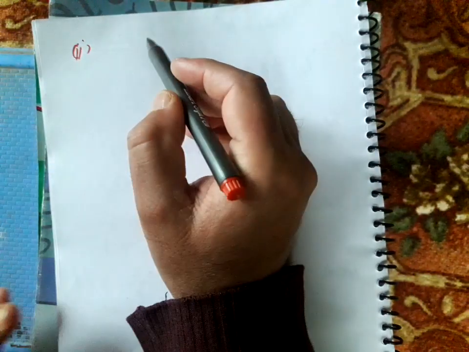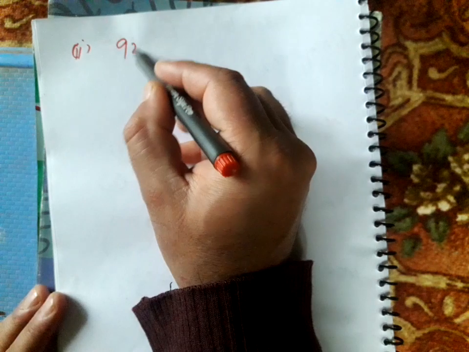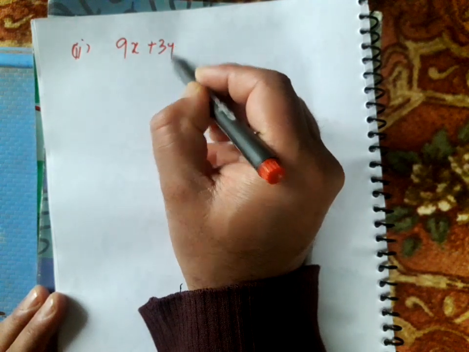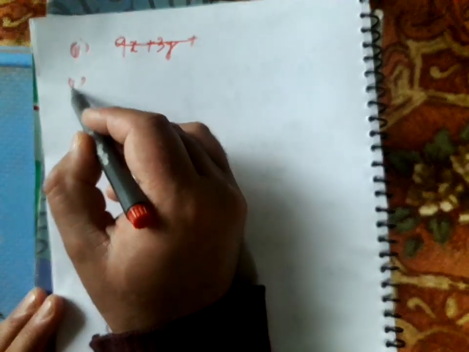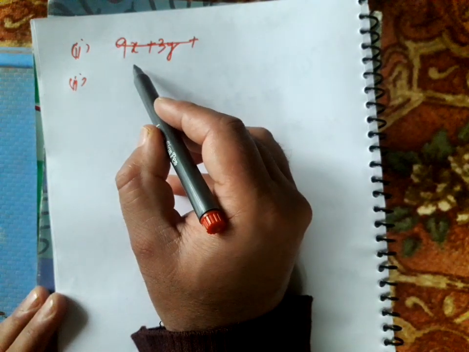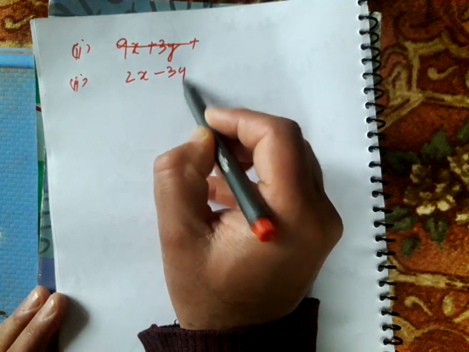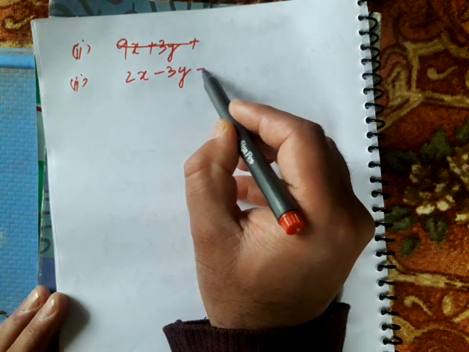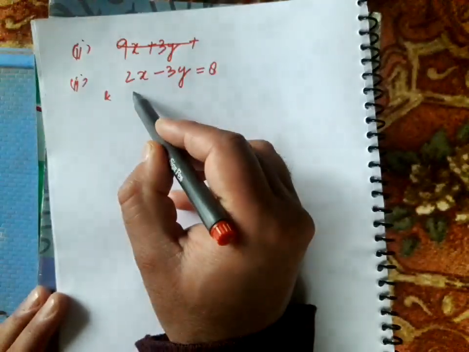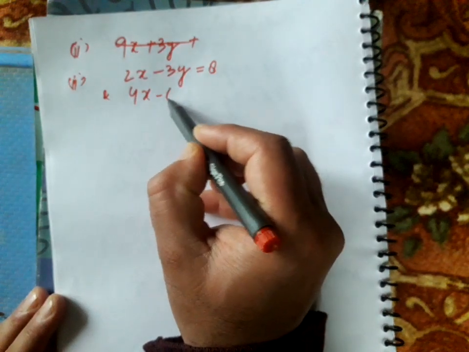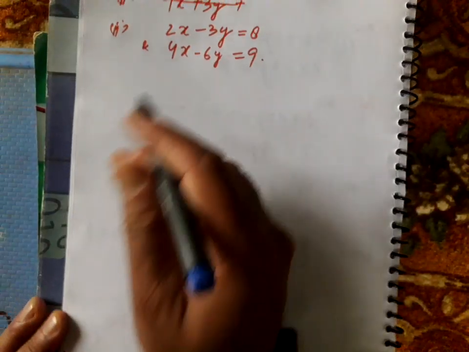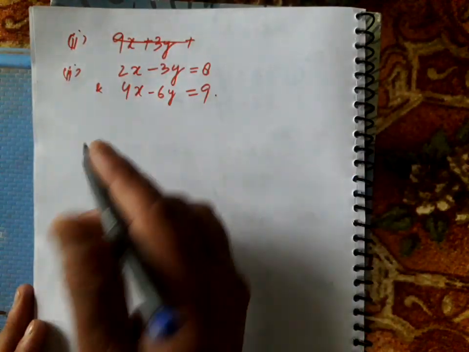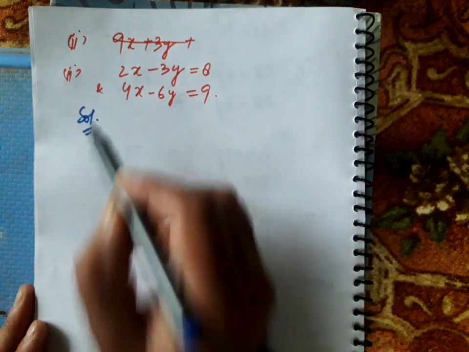Example number second: 2x minus 3y is equal to 8, and another equation is 4x minus 6y is equal to 9. So let us solve this for consistency and inconsistency.